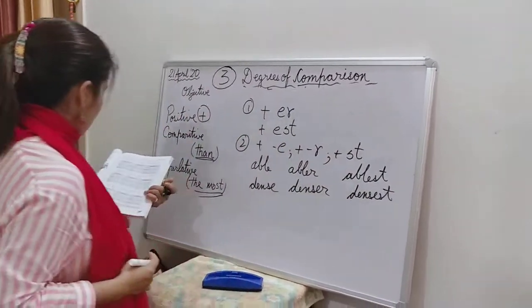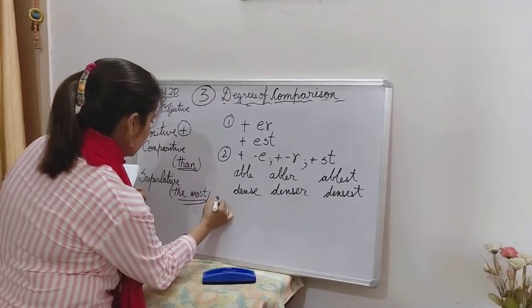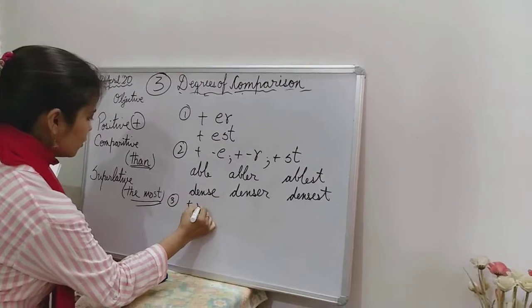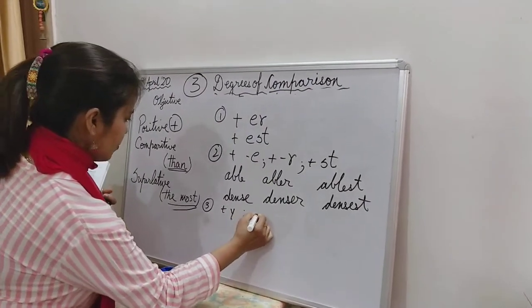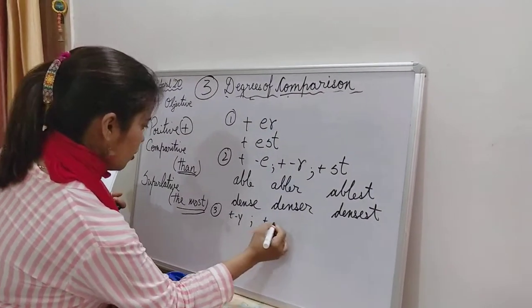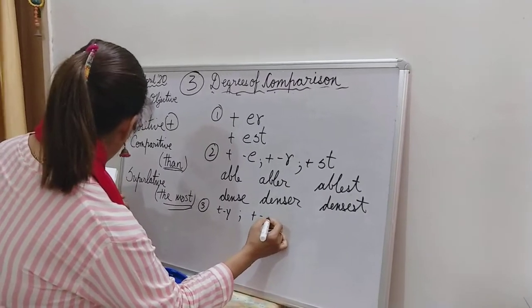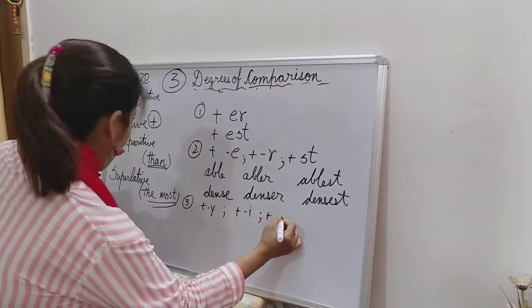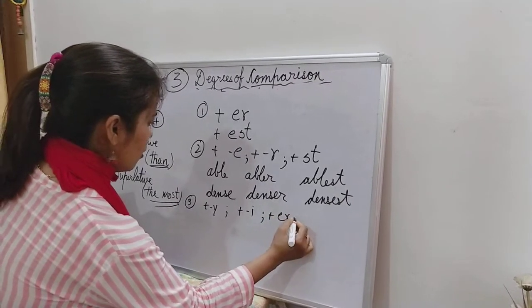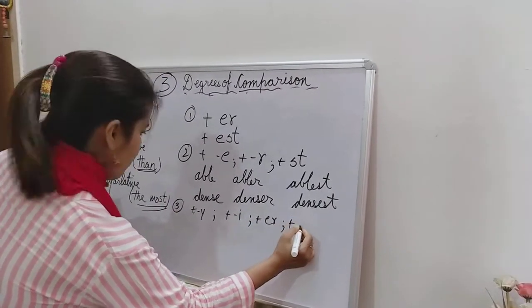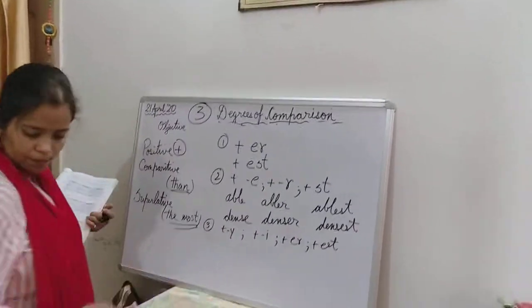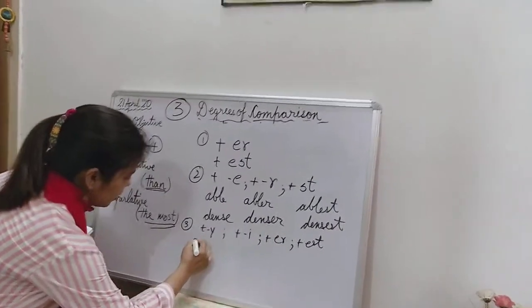Okay. Now, third rule is when you add ER or when you add EST to a word ending in Y. For example, happy.